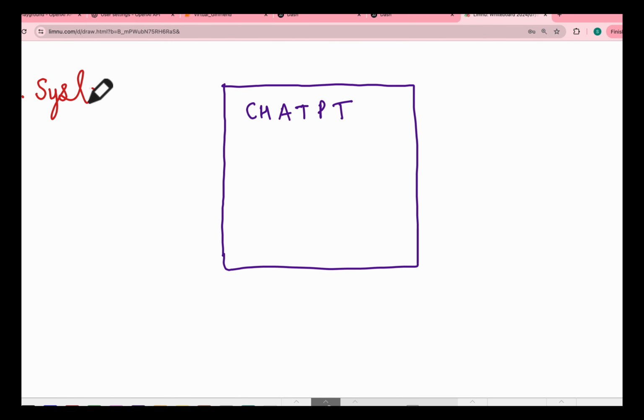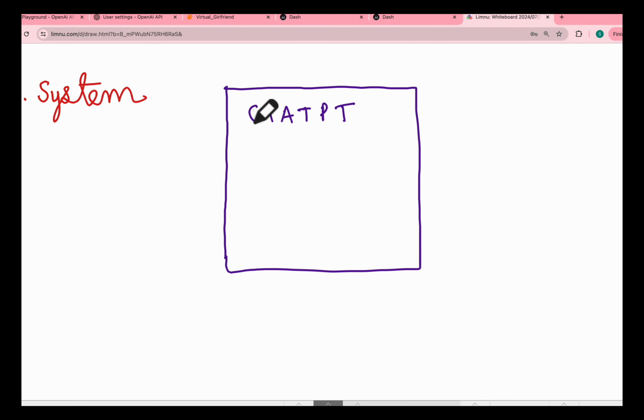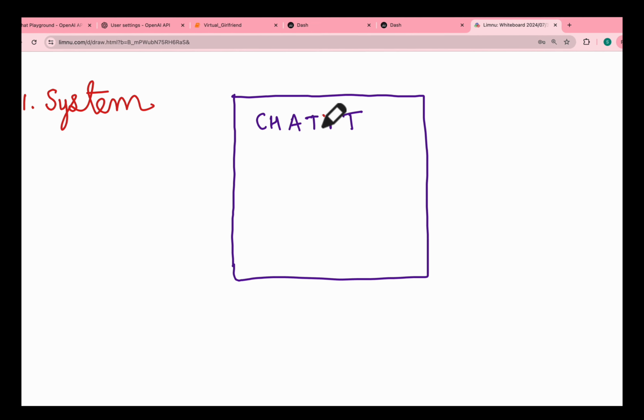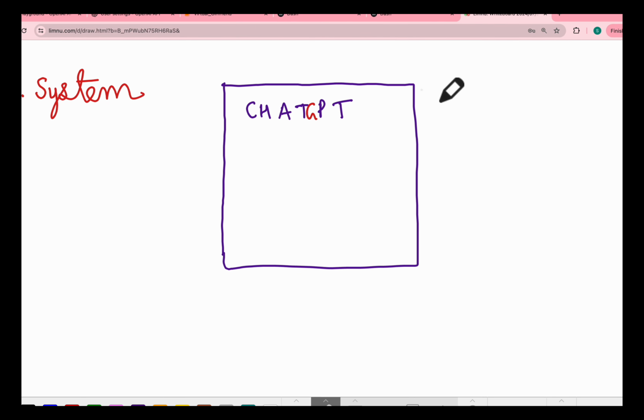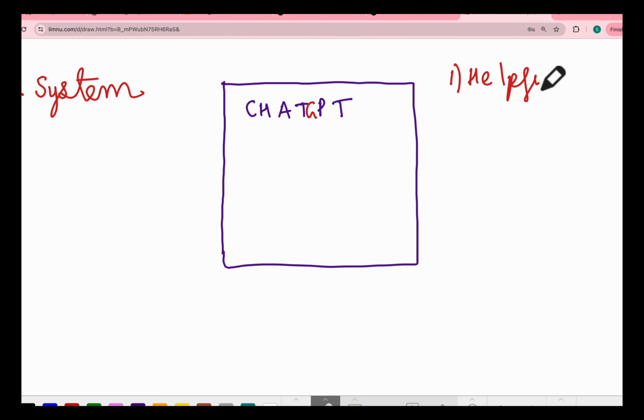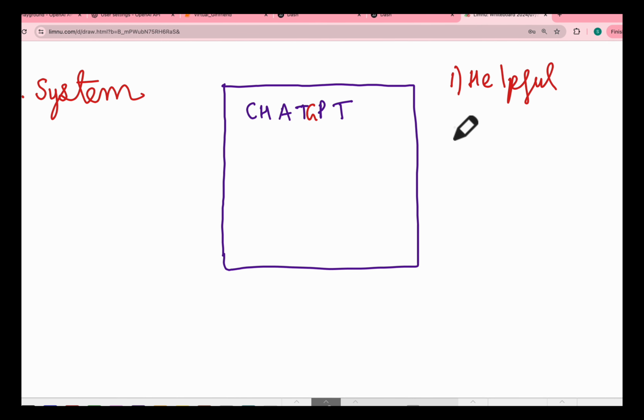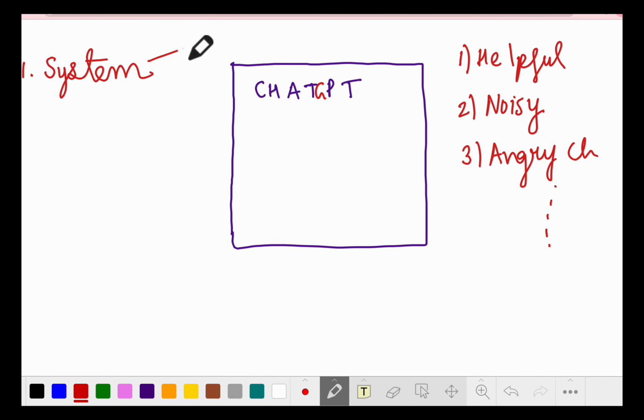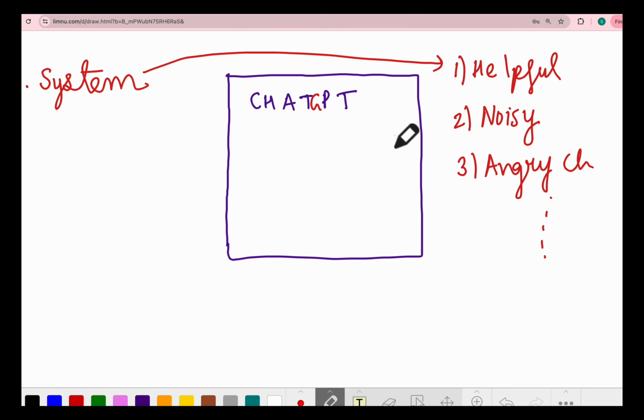Basically, this system message is how you want your chatbot to behave. For example, your chatbot can be a helpful chatbot which always replies being helpful. Second, it can be a very noisy chatbot that doesn't talk the crux of the message, it just talks here and there. Or it can be a very angry chatbot. Suppose you want to replicate a very angry person, right? Depending upon the mood, you can set it. So this system message is basically how you want your chatbot to reply.